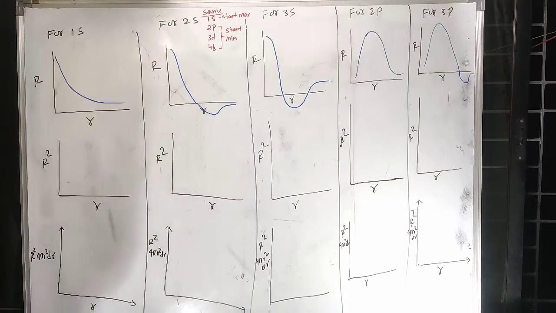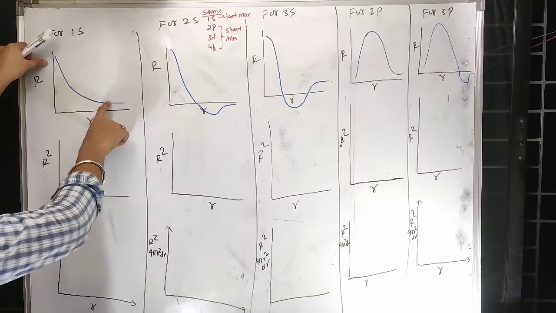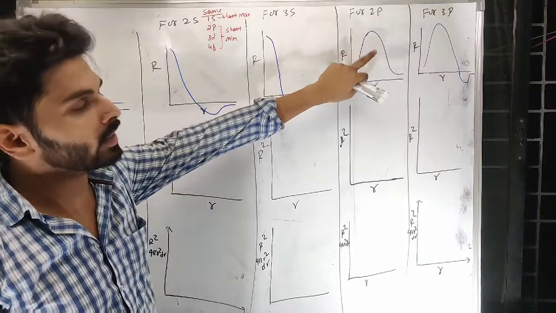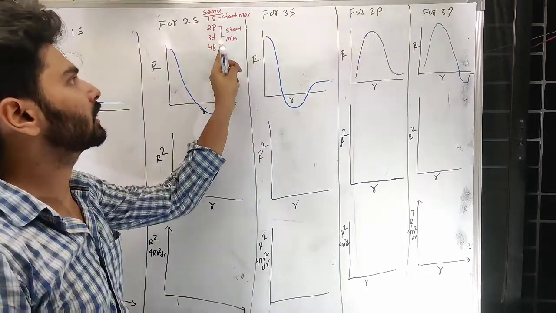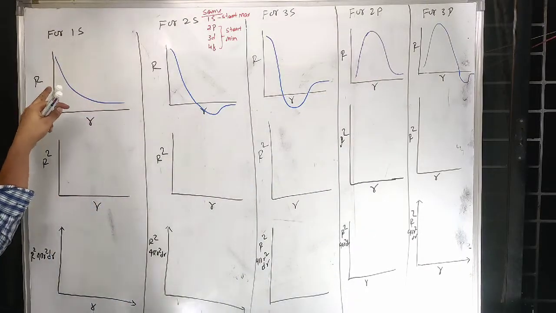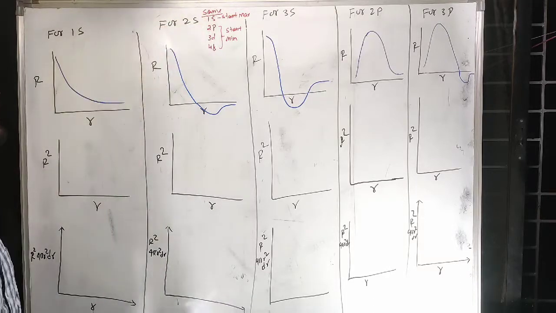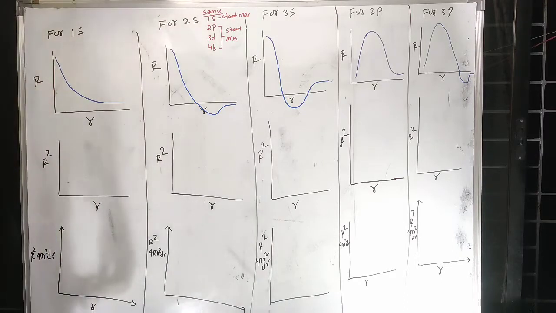Otherwise, if I randomly say 1s, see, this is what the 1s graph will look like. The 2p graph will look like this without a node. 3d will look like this only. 4f will look like this only. Because all the three are dumbbells, they will start from minimum. So the only exception is this one, but you won't find any node in any place in these cases. They are the first type of orbital of that kind.